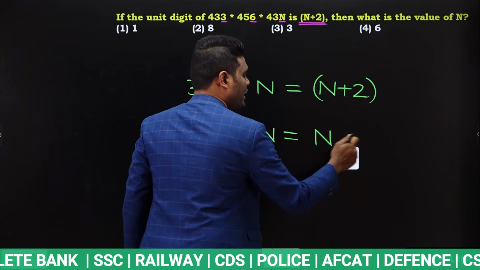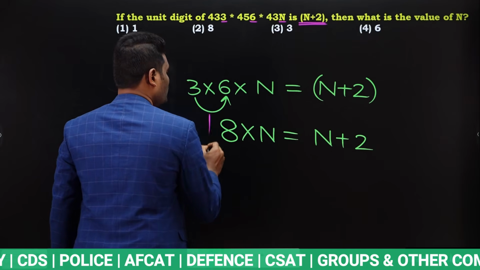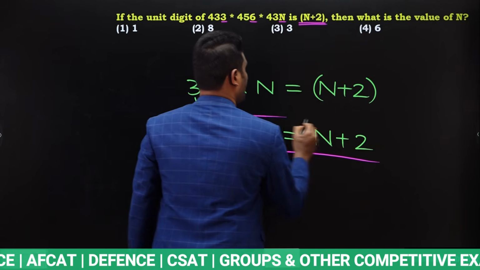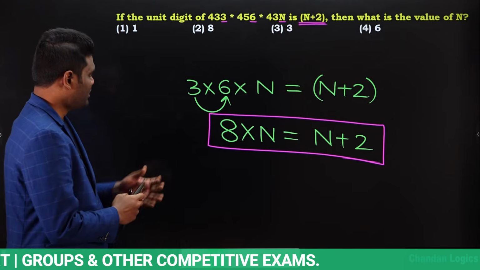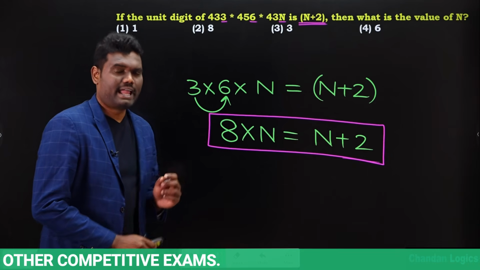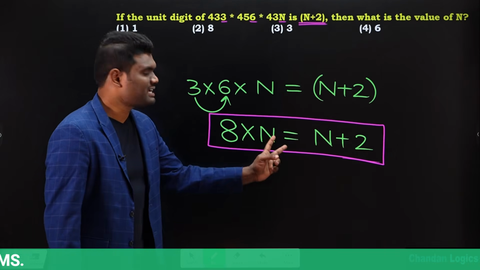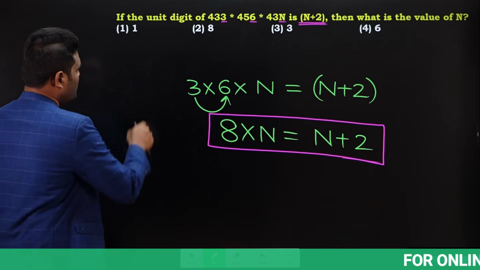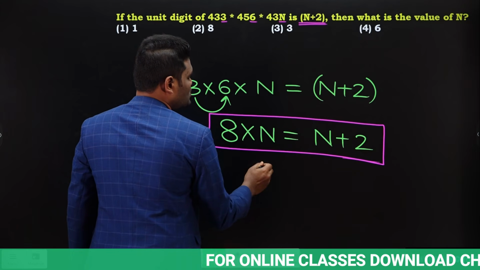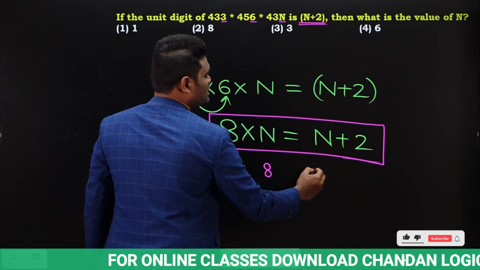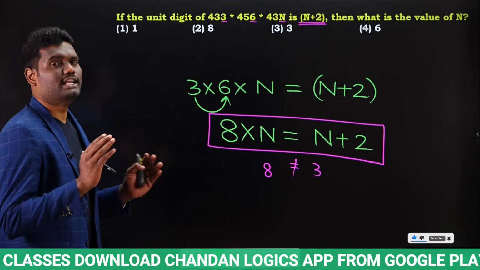Now we are simply going to verify this. Just verify the options, and whichever option satisfies our condition will be your answer. Very simple. 8 into n equal to n plus 2, this condition should be satisfied. Substitute the options. First option is 1. If n is 1, 8 into 1 is 8, and 1 plus 2 is 3. So 8 is not equal to 3. The first one is a wrong answer.